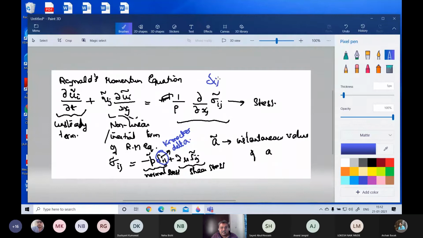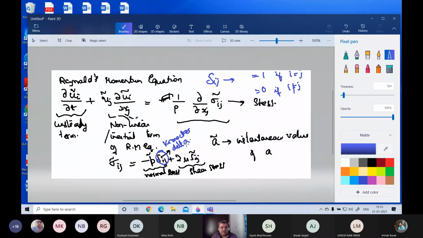It is delta ij, the Kronecker delta, and it has a value of 1 if i equals j, and it has a value of 0 if i is not equal to j, which means that delta 11 is 1, delta 22 is 1, delta 33 is 1, delta 12 is 0, delta 13 is 0, delta 23 is 0. So this is the definition of the Kronecker delta.